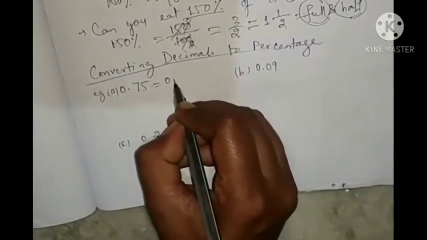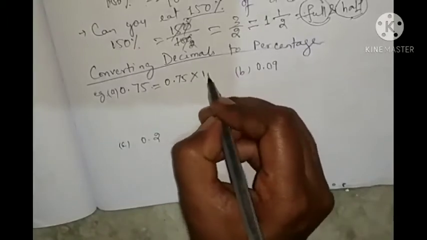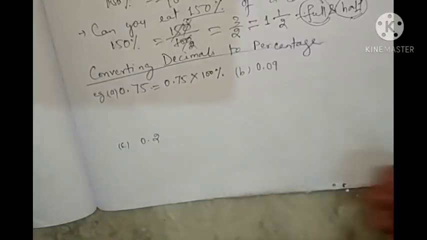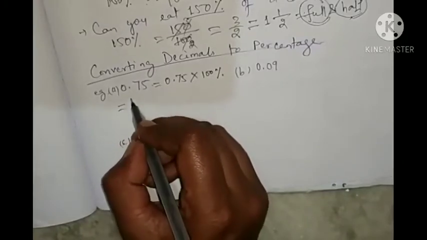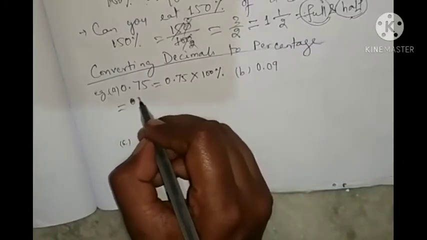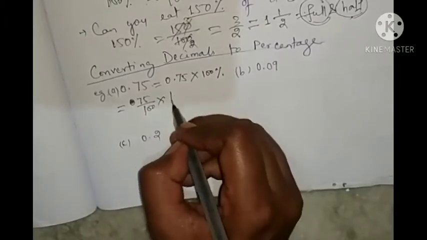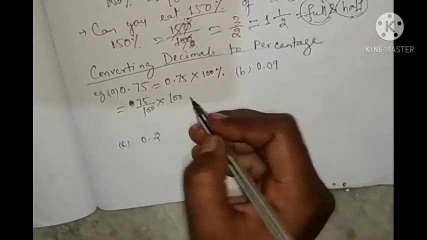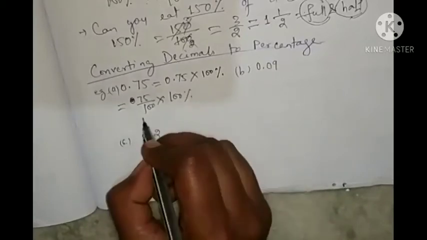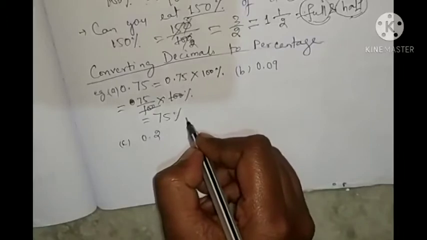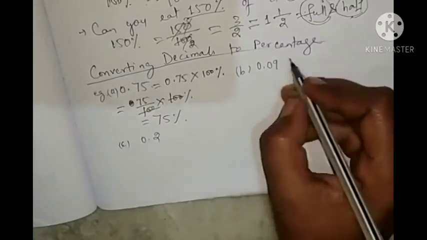You will write 0.75 into 100 percentage, directly write 100 percentage. Then 0.75 is how much? 75 by 100 into 100 percentage. You got 100 cancelled. That is how much? 75 percentage.